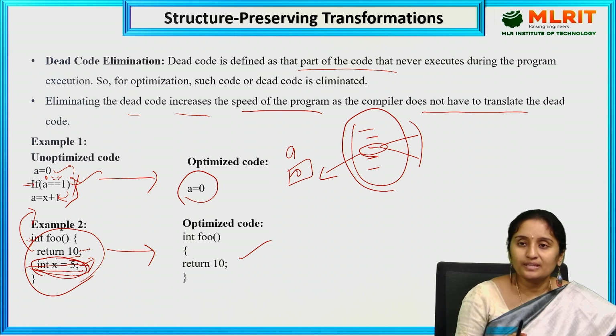Here we are eliminating the useless code, which is the code not used in the program. Even if I compile n number of times, the output is not going to change whether that code is there or I remove that statement. So that is eliminating the dead code.